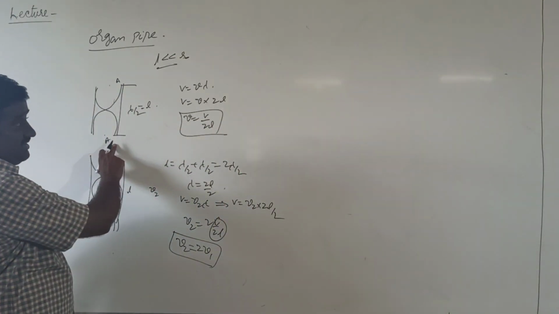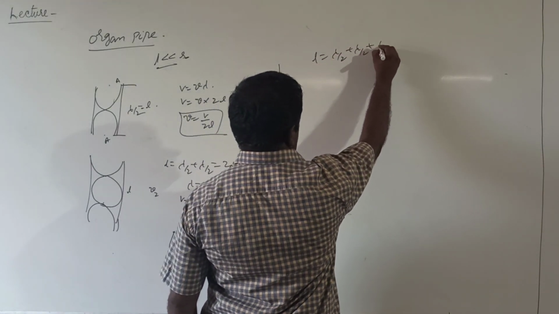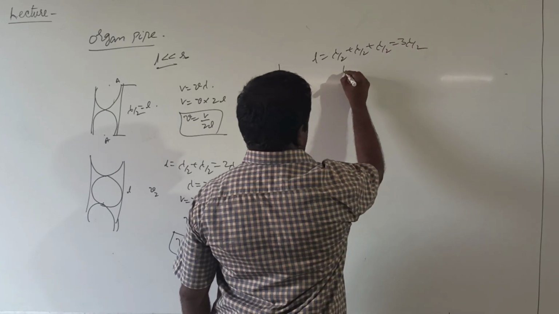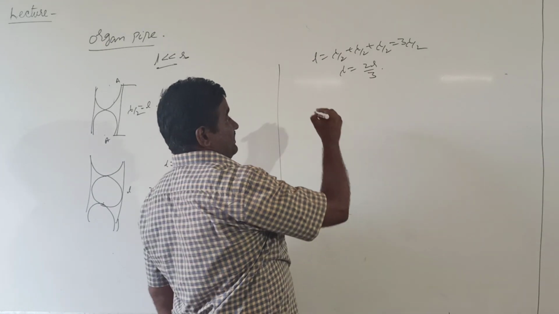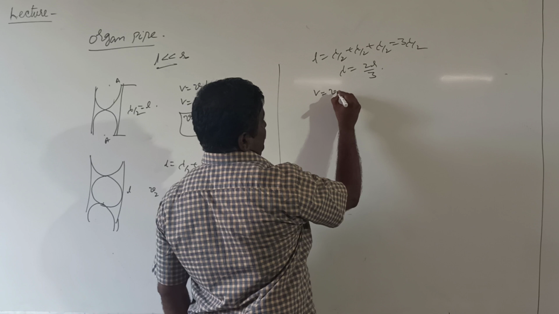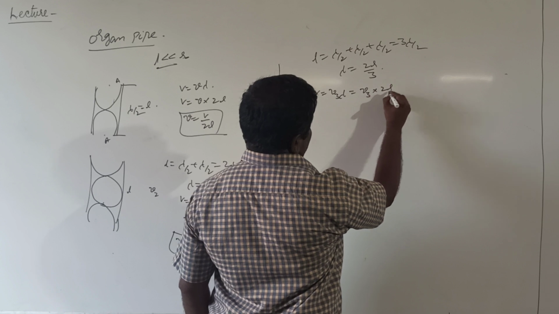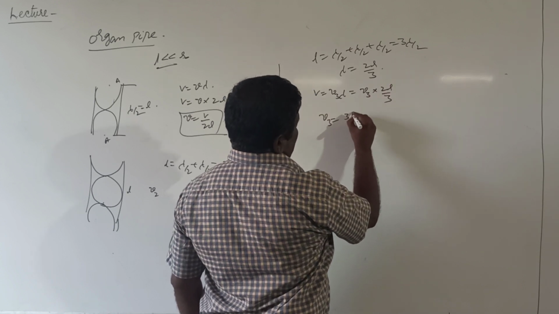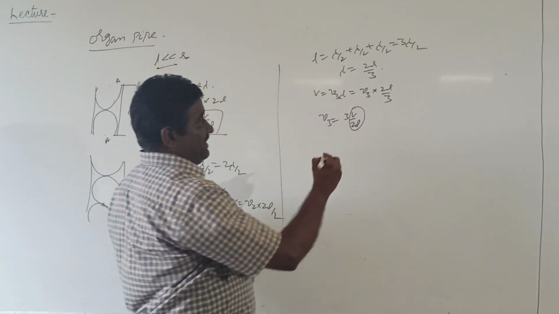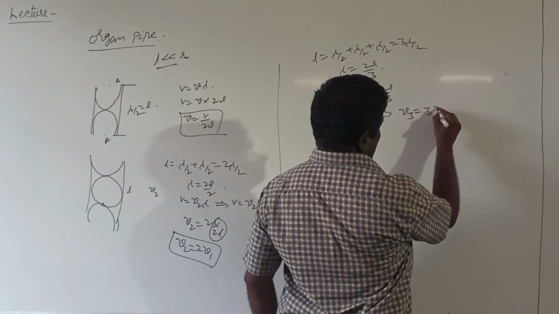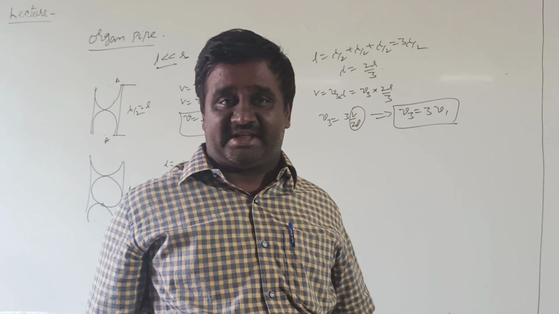If the open pipe vibrates with three loops, in that case, the length of the pipe equals lambda by 2 plus lambda by 2 plus lambda by 2, equal to 3 lambda by 2. Then lambda equal to 2L by 3. In this case, the frequency of the pipe is taken as mu3, then from the equation V equal to mu3 lambda, V equal to mu3 into 2L by 3. Then mu3 equal to 3 into V by 2L. V by 2L is the fundamental frequency or first harmonic of the open pipe. Then mu3 equal to 3 mu1. So here mu3 is called the third harmonic or second overtone of the open pipe.